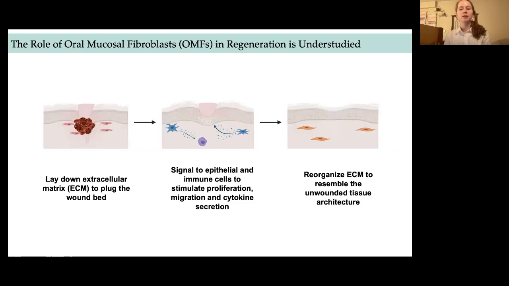My project specifically focuses on fibroblasts, support cells that exist within the tissue. Fibroblasts are, in general, responsible for laying down extracellular matrix to plug the new wound bed, signaling to epithelial and immune cells to stimulate proliferation, migration, and cytokine secretion, and reorganizing the provisional extracellular matrix to resemble the unwounded tissue architecture. But little is known about the subpopulations of fibroblasts that exist within the oral mucosa and how they contribute